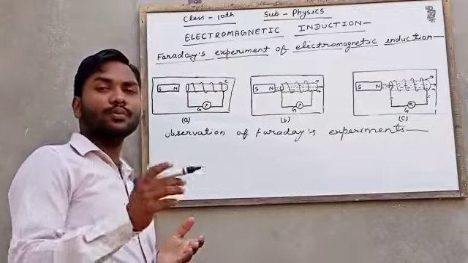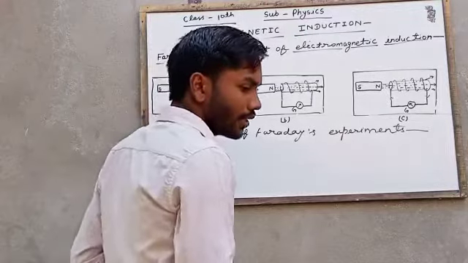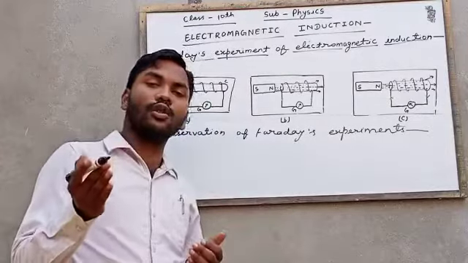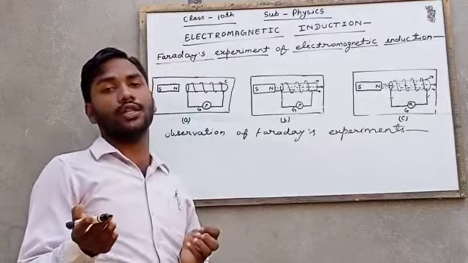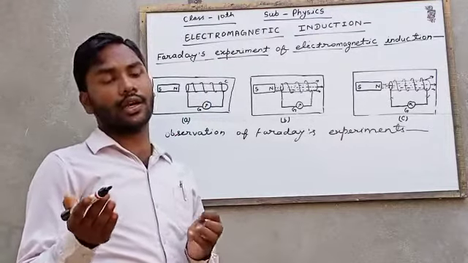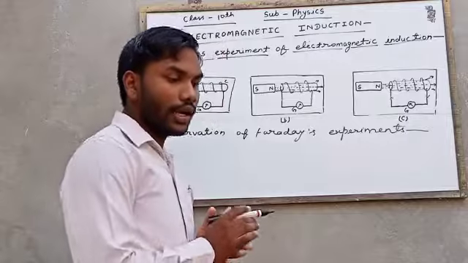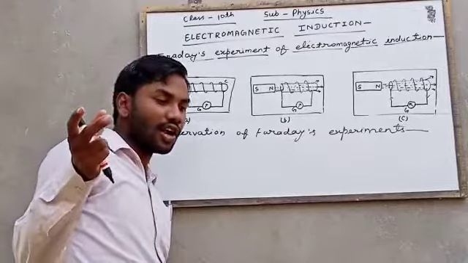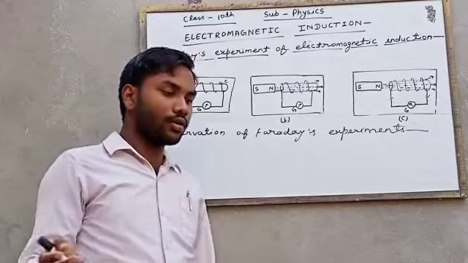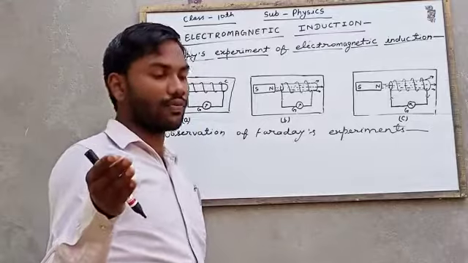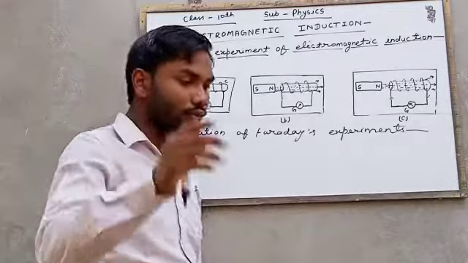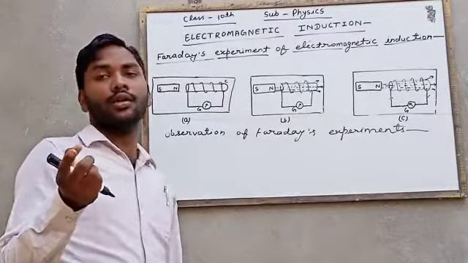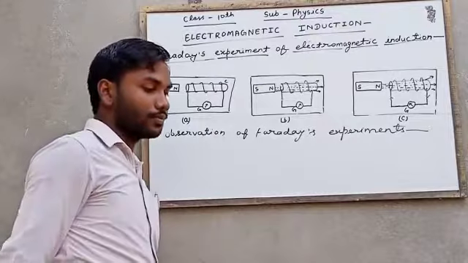When the magnet is moved away, the magnetic flux lines will decrease, and at that time also the electromotive force will induce the electric current in the coil. And when the magnet is stationary, meaning the magnet is not moving, there will be constant magnetic lines of force, and at that time the electromotive force will not generate the induced current or electric current.